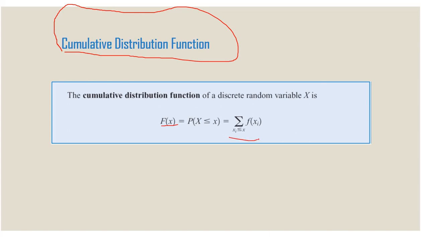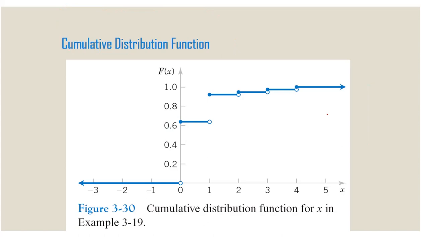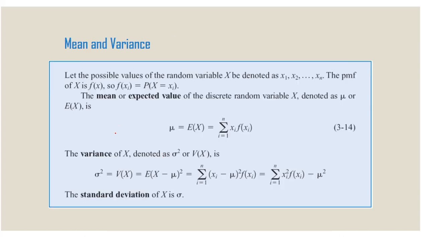The cumulative distribution function always lies between 0 and 1. This is the graphical representation for the CDF. See, the highest value in the CDF is 1. The highest value is 1. The lowest value is 0.